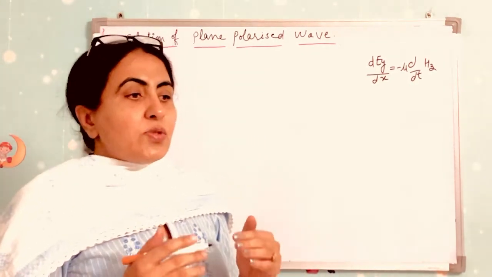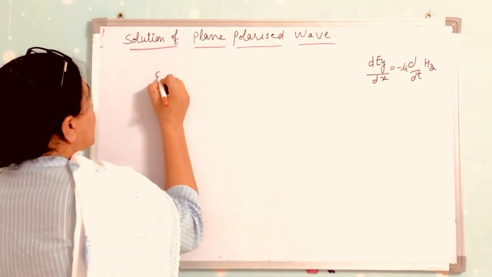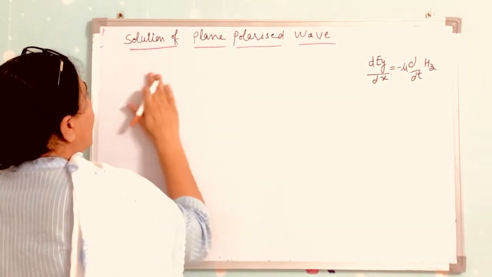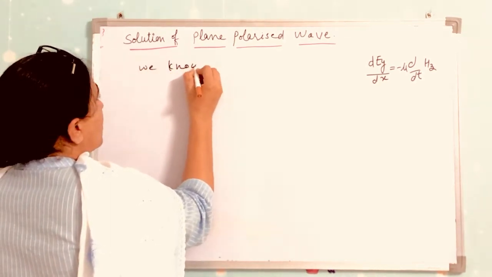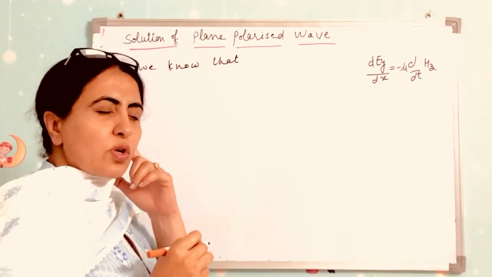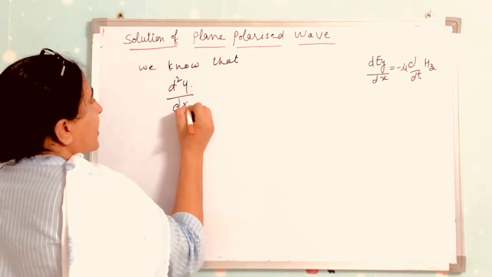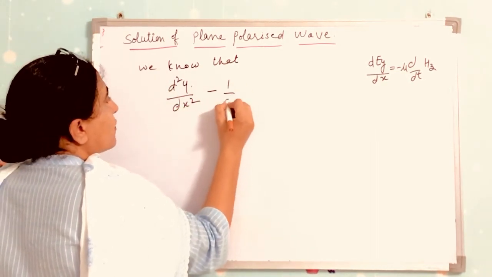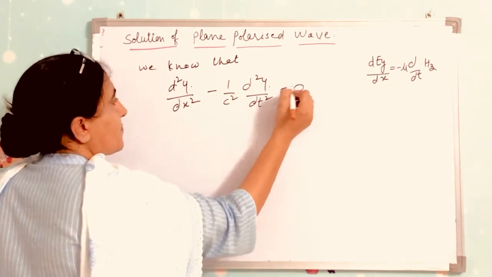Clear? So at the last we have the equation, we know the solution of mechanical waves, that is d²y/dx² minus 1/c² d²y/dt² equals 0. This is the equation for mechanical waves.